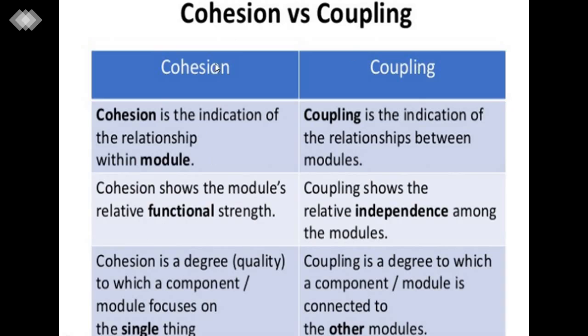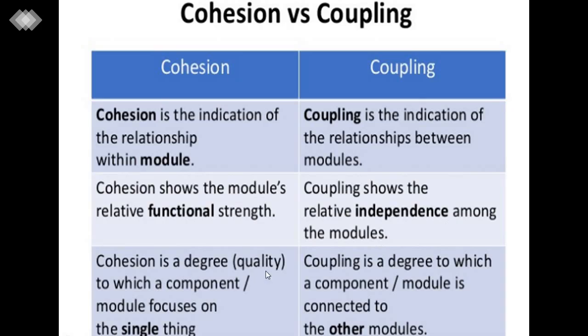First, cohesion is the indication of the relationship within a module, whereas coupling is the indication of the relationship between modules. It is within a module and it is between modules. Cohesion shows the module's relative functional strength, whereas coupling shows the relative independence among the modules.